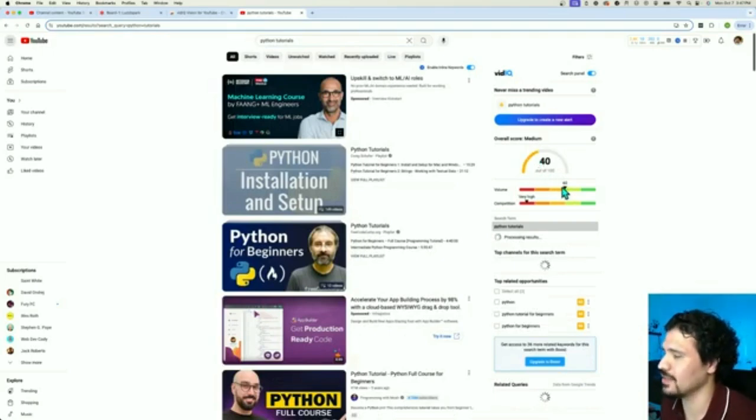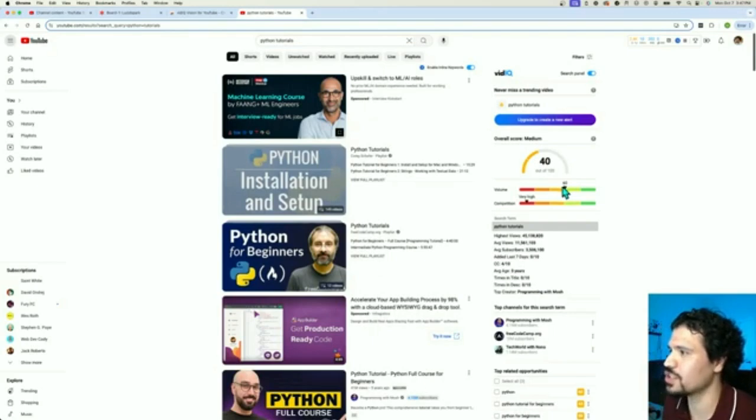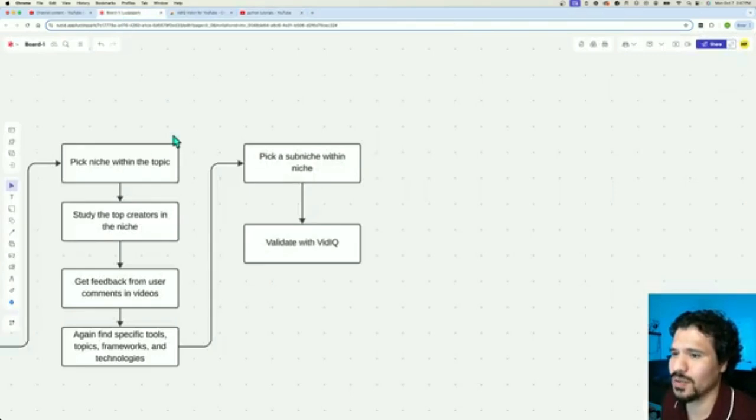We still see that the volume is fairly high in terms of search, but the competition is extremely high. So again, I know I'm guilty of this. I think I did a Kotlin tutorial or something like that, and it just tanked, and I was disappointed, obviously. But kind of like how we were saying on our little graph here, right?